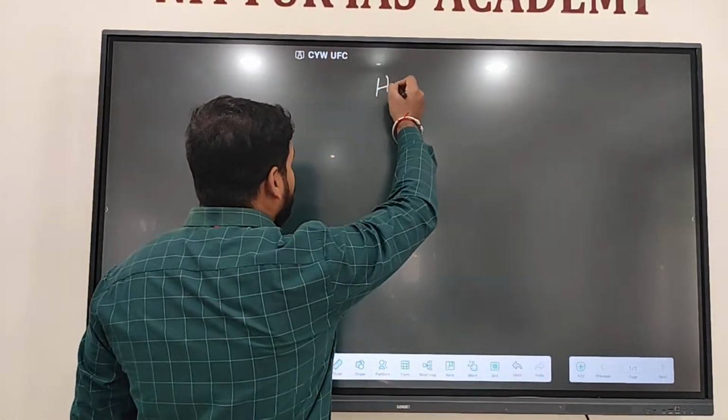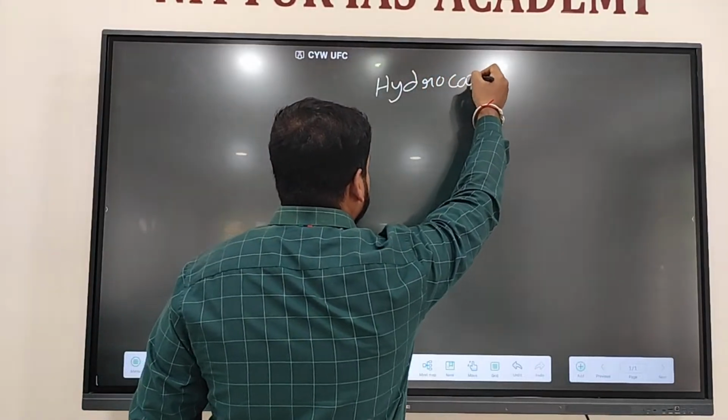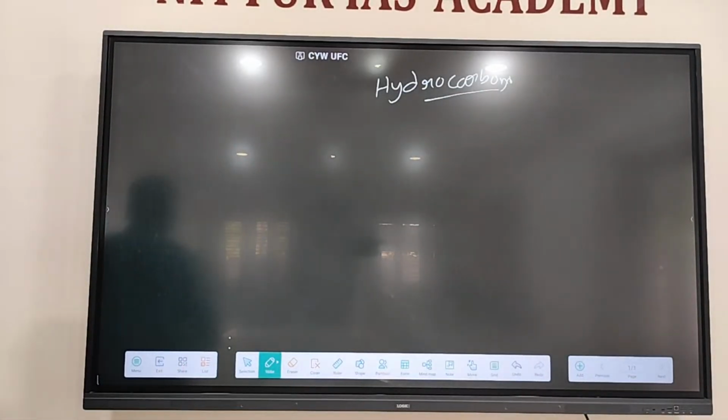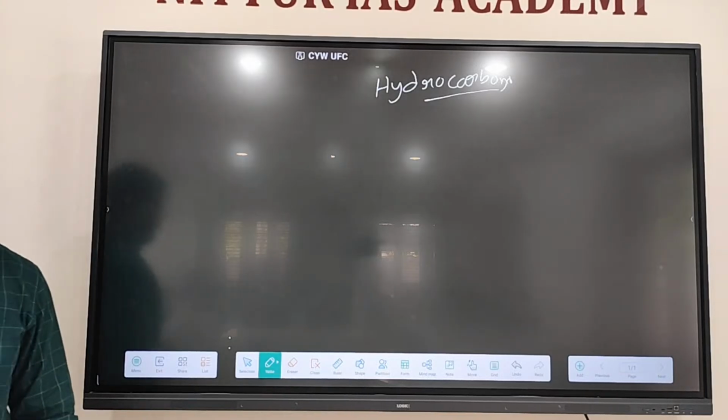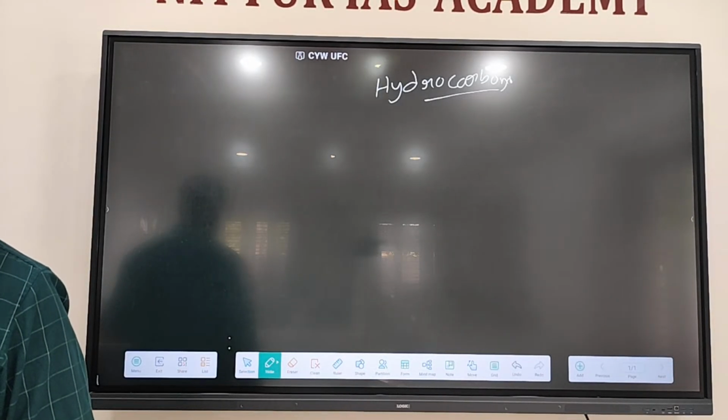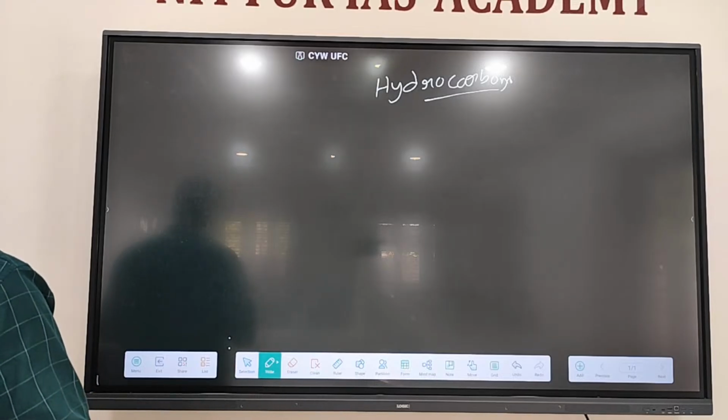Hydrocarbons. Have you heard the name? Carbohydrates, you have heard, right? Carbohydrates, proteins, vitamins, minerals, etc. Carbohydrates are which type of nutrient? Bodybuilding nutrient, protective nutrient, or energy giving nutrient? Carbohydrate, energy giving nutrient. Carbohydrates and fats are energy giving nutrients.